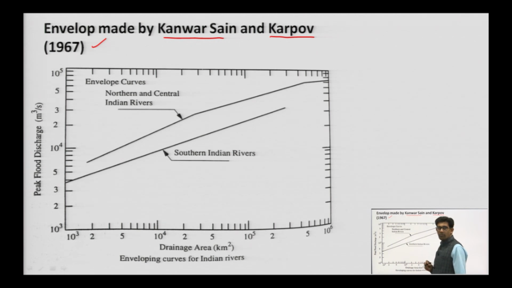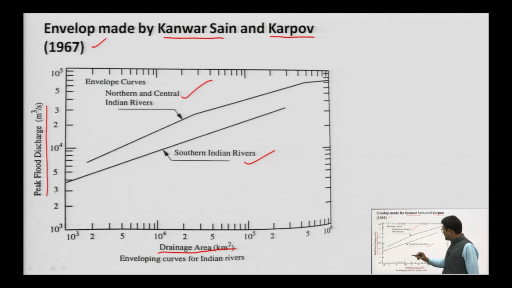A lot of observations were made by them, and they plotted a graph between peak flood discharge and drainage area for southern Indian rivers as well as northern and central river regions. The graph is plotted in log scale. For southern Indian rivers, it is a straight line, like this.